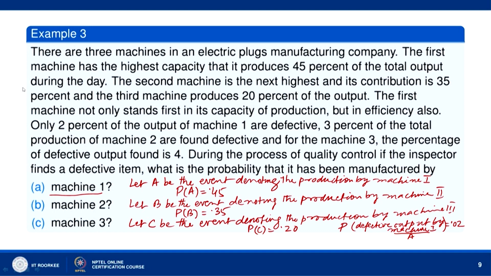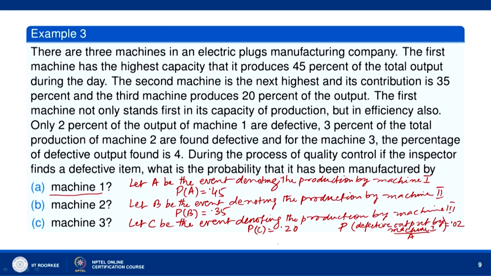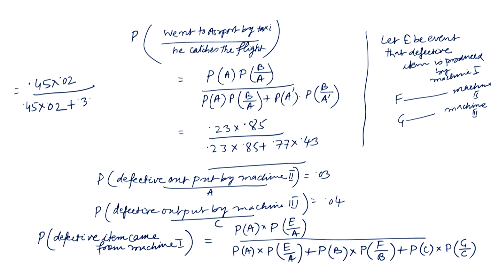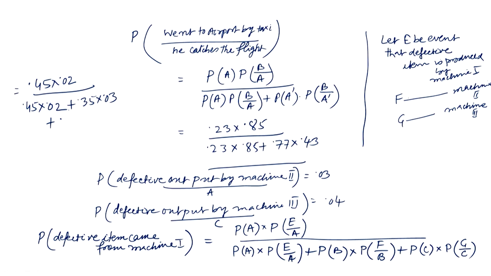0.02. Okay. 0.45 into 0.02, divided by 0.45 into 0.02 for the first term, then 0.35 into 0.03 plus 0.20, okay, 20%, 0.20 into 0.04.